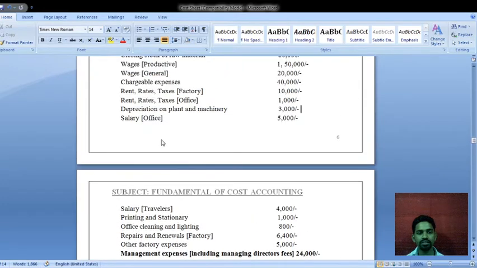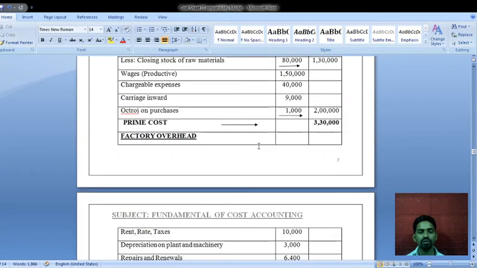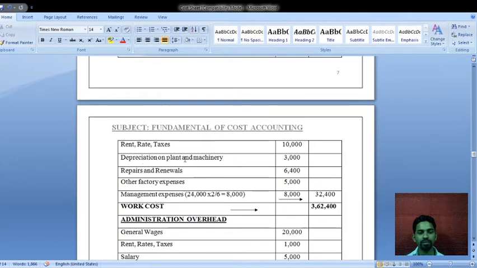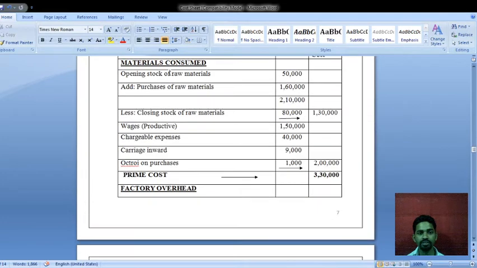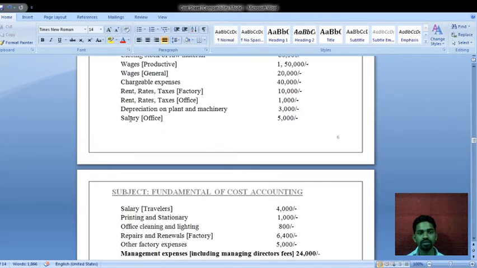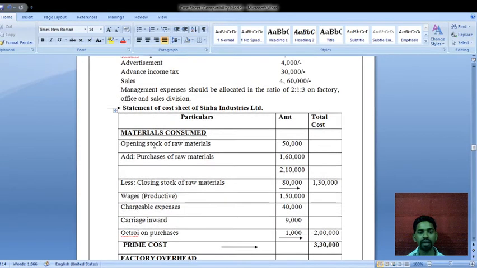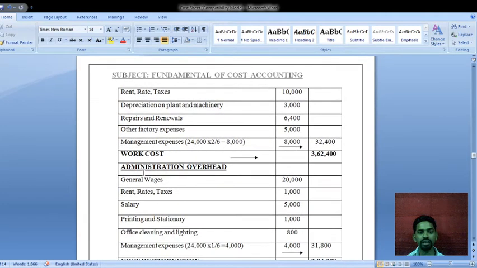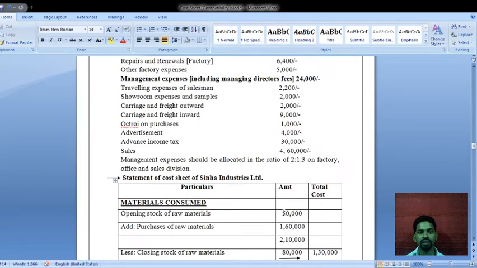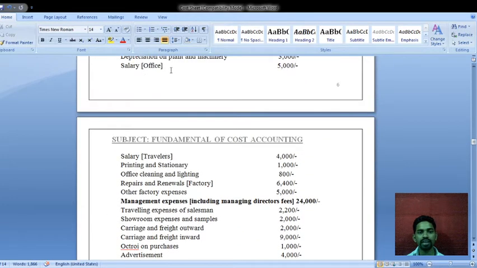Next, depreciation on plant and machinery rupees 3,000. This is related to the factory overheads. Just see here, depreciation on plant and machinery rupees 3,000 under the factory overheads. Next, salary in bracket office rupees 5,000. This is related to the administrative overhead. Just see here under the administrative overhead, salary rupees 5,000.